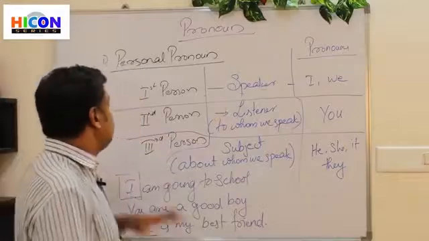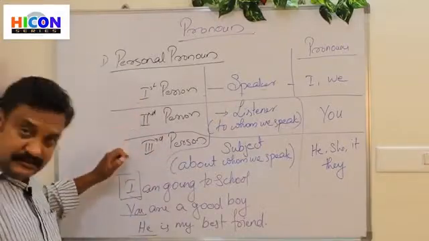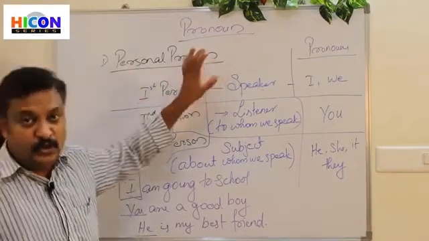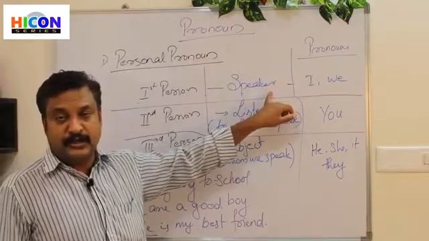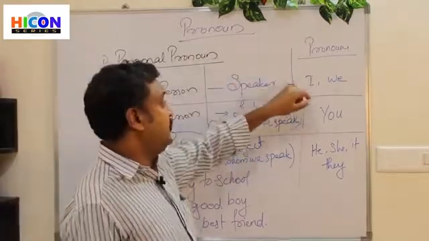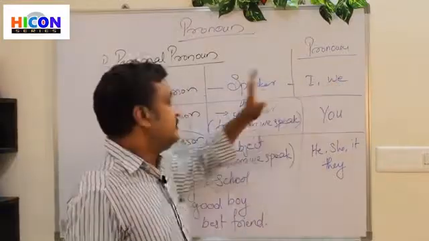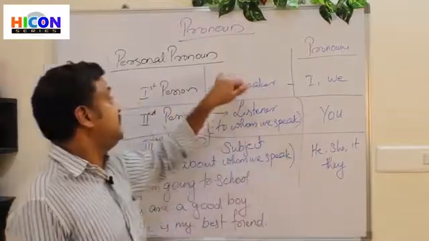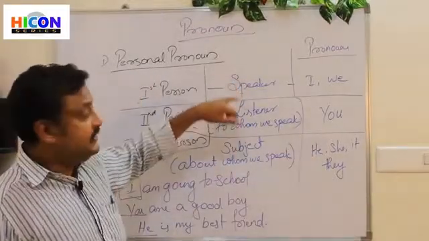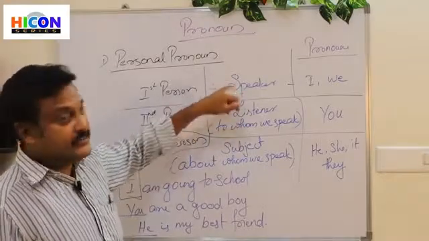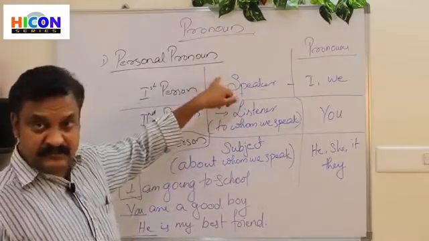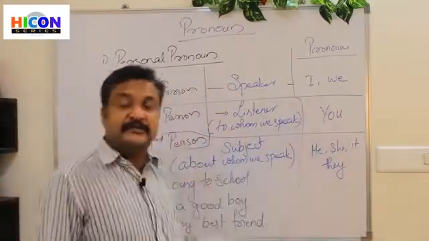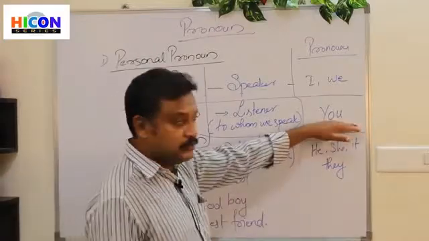Then there are three types: first person, second person and third person. The first person is the speaker, the one who speaks. The first personal pronouns are I and we. The second person is the person who listens to what the speaker is speaking. So a second person always listens to the first person. The listener, or the one to whom we speak, is the second person, and the second personal pronoun is you.